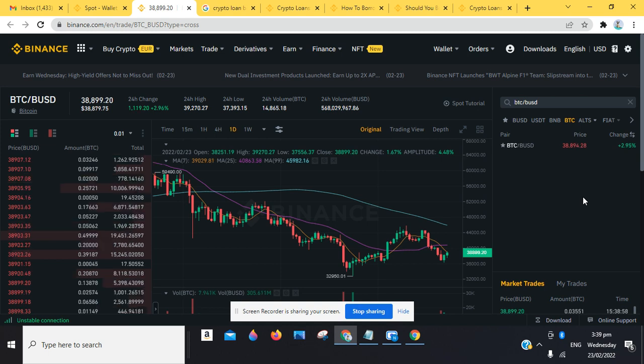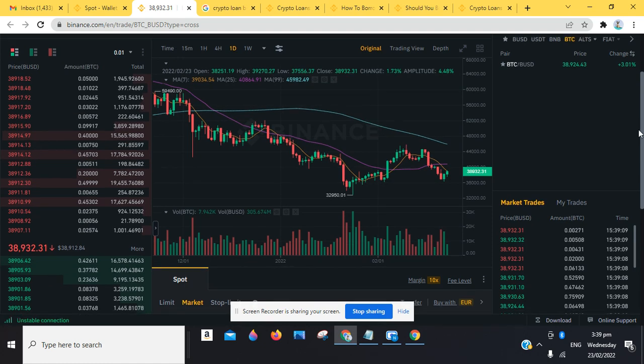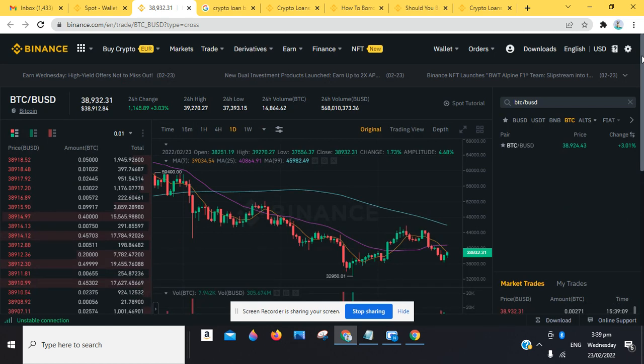So we're currently live on the spot trading section on Binance. You can see we are looking at BTC against BUSD. BTC is currently trading at about $38,912. On our account, you can see we are logged in already to our Binance account, and we would want to buy in on this trade. We want to get some amount of BTC, which we currently do not have, although we have some other assets in our account.